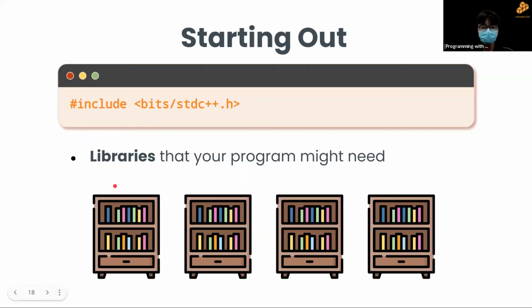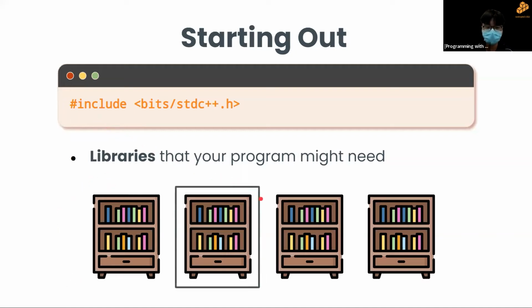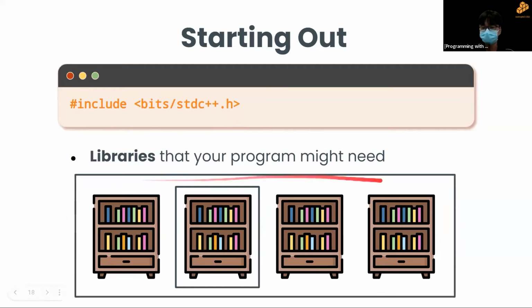So you can think of libraries like bookcases. And every time you include something, you are including one bookcase. So for today's workshop, we'll be including bits/stdc++, which is a very broad base include, where you include multiple bookcases or multiple types of code that we will need for today.